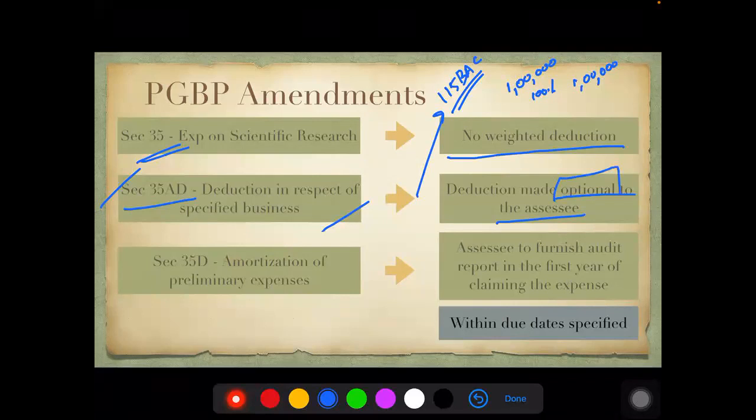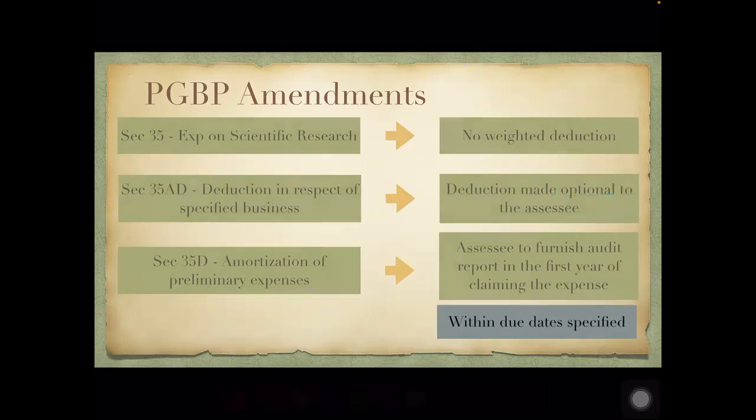35D was amortization of preliminary expenses. The only addition that has happened here is that in the first year of claiming of expenses, they have to now furnish an audit report. Okay, in the first year where they are claiming these preliminary expenses, they have to now furnish an audit report within the due date specified. The due dates which have been specified are now changed. Let's understand that.